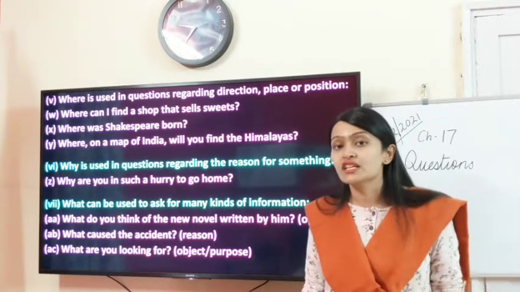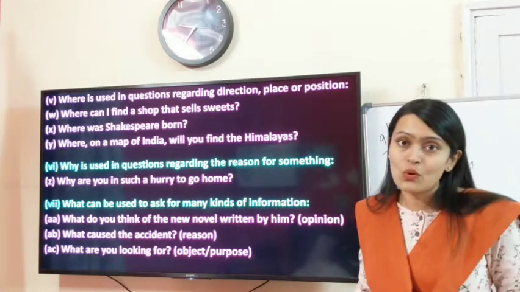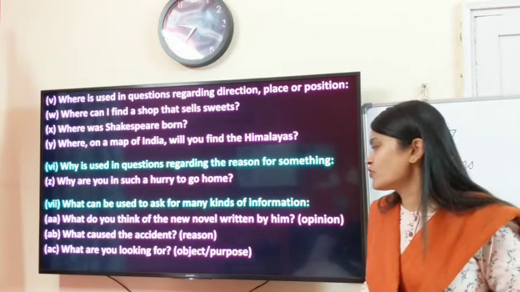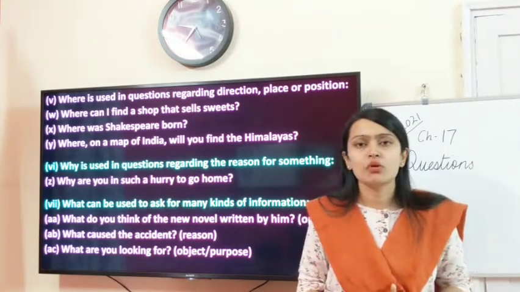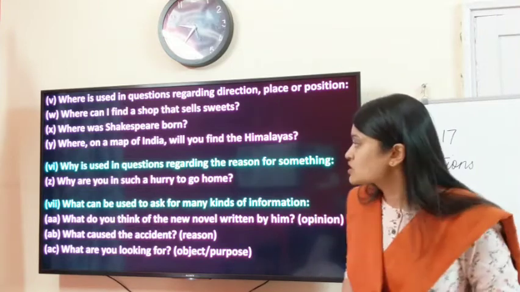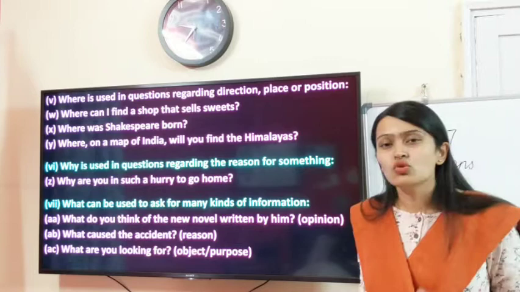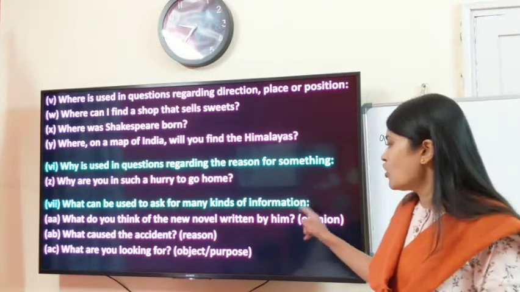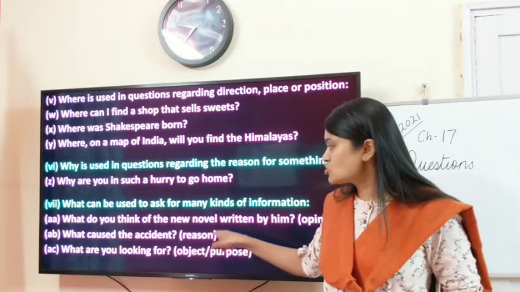So you want an explanation, you want a reason. Why are you in such a hurry to go home? Okay. Next, what can be used to ask for many kinds of information. So many kinds of information can be drawn with the help of WH question. What do you think of the new novel written by him? So you are asking an opinion. The information sought is of opinion. What caused the accident? So you are asking the information of reason.